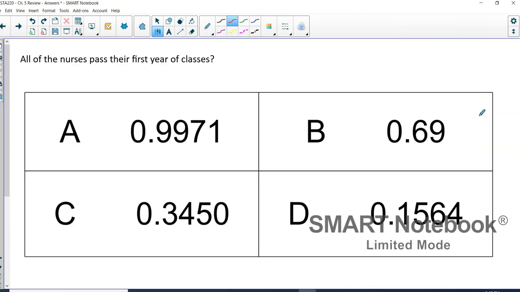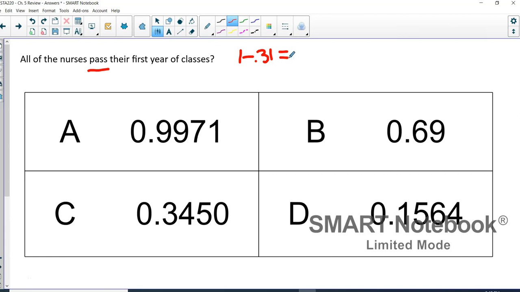All right, what's the probability that all of the nurses pass their first year of classes? So all of the nurses passing, if you pass, that's the opposite of failing, right? So if the probability of failing is 0.31, then we will use the complement rule to find the probability that they will pass.